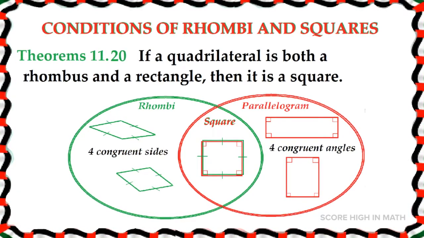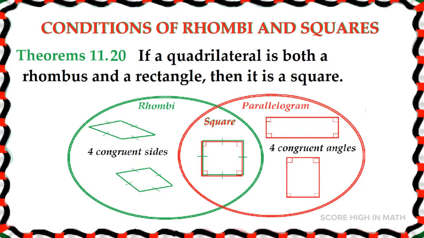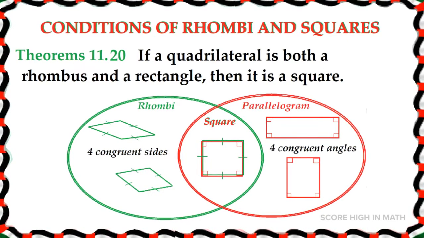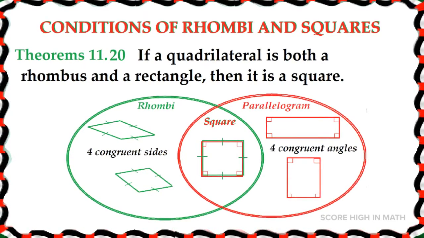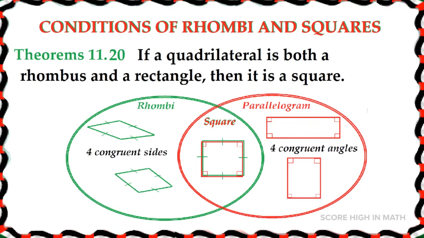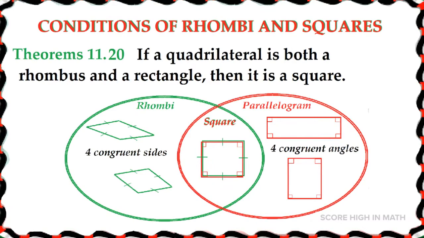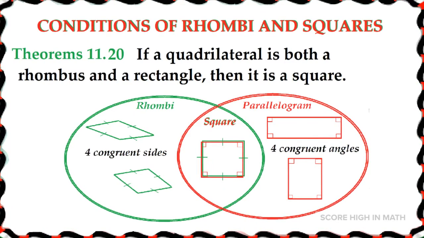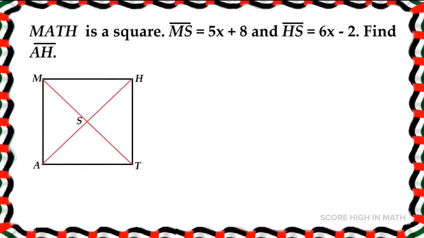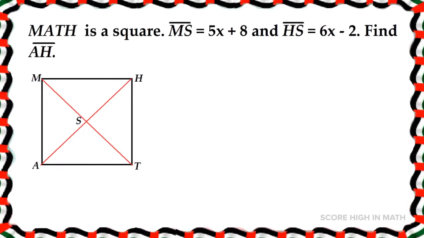Look at the characteristic of a rhombi. It has 4 congruent sides. And the characteristic of a parallelogram, they have 4 congruent angles. And the square has 4 congruent sides and 4 congruent angles. Let us work on this example.